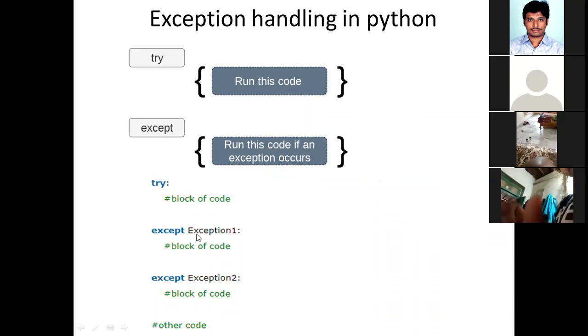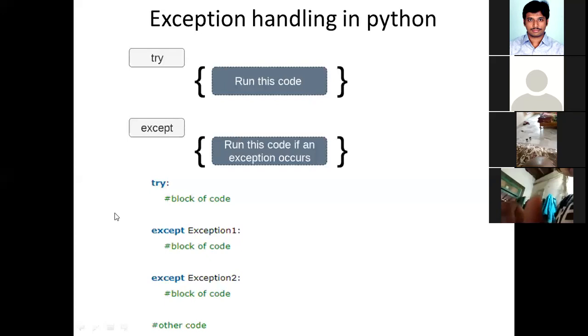In the previous case, we got different kinds of exceptions. Suppose you got a zero division exception, and you want to handle the zero division exception. How you want to handle that zero division exception, the code will be written here. Suppose you got a name error in this try block, and if you want to handle that name error here, how you want to handle the name exception will be specified here.